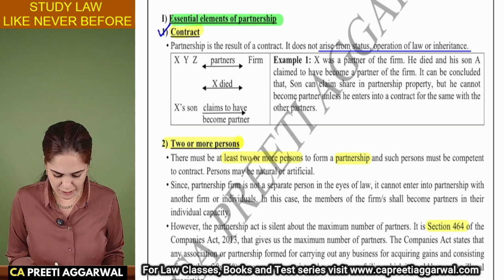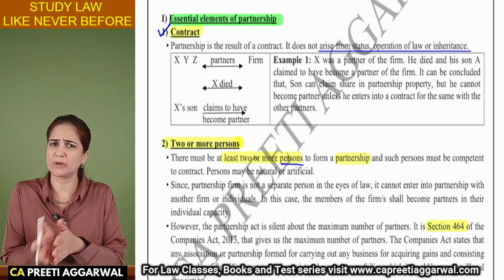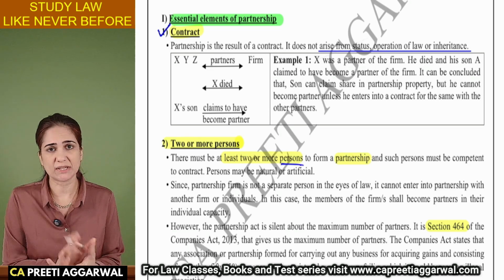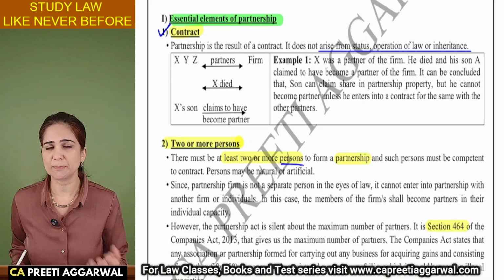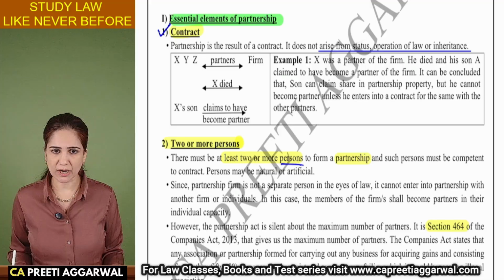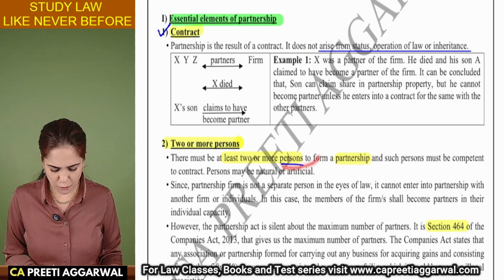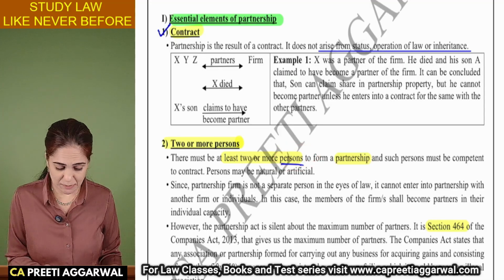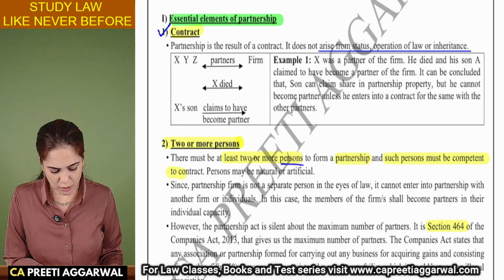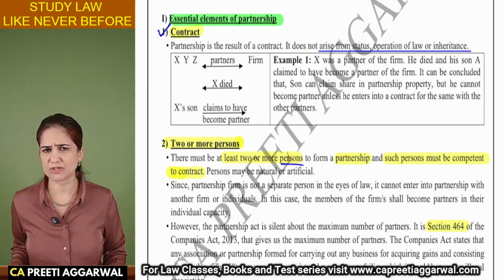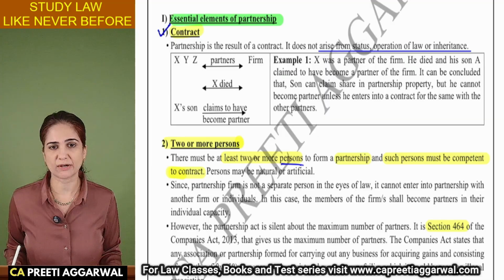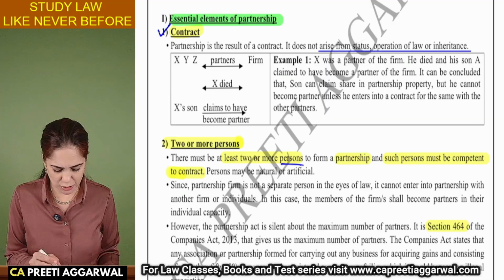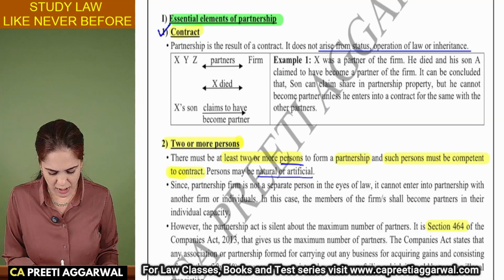The word person is mentioned over here. It includes an individual as well as an artificial person, that is a body corporate. Even a company can enter into partnership if it is allowed by the memorandum. So you need minimum two or more persons to form partnership, and these persons must be competent to contract. Only a major person of sound mind, a person who is not disqualified from contracting, can enter into a valid contract of partnership. I have also mentioned over here that this person may be natural or artificial.